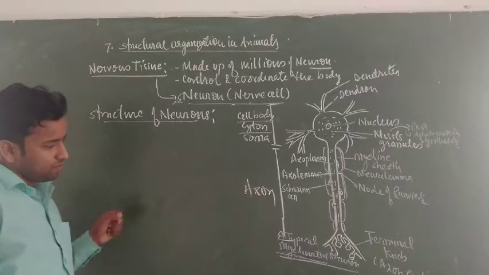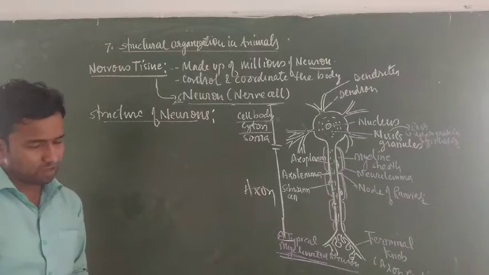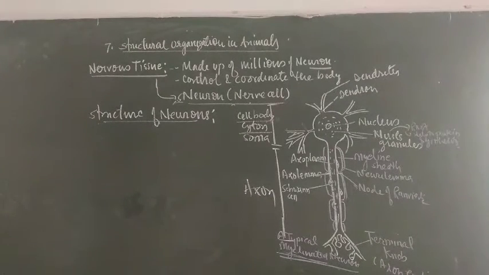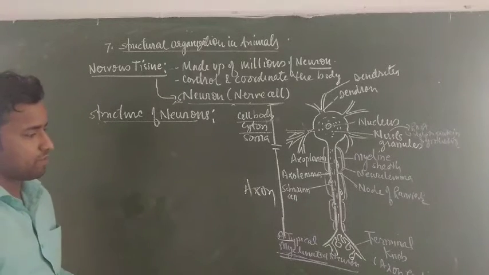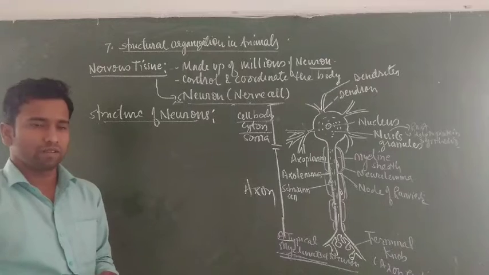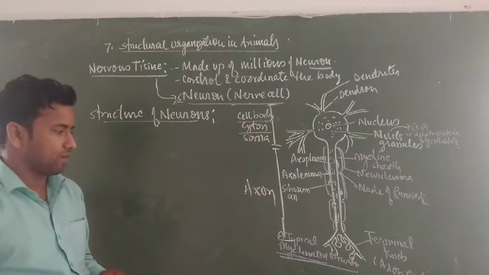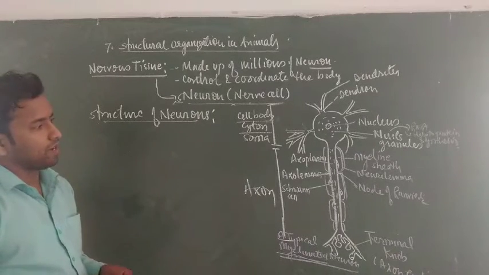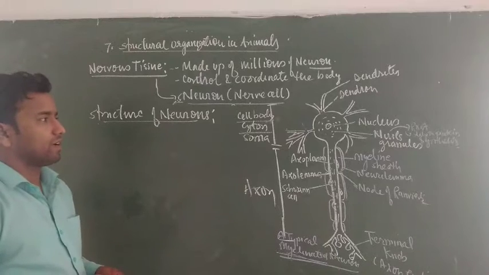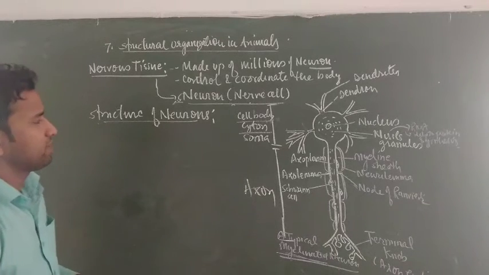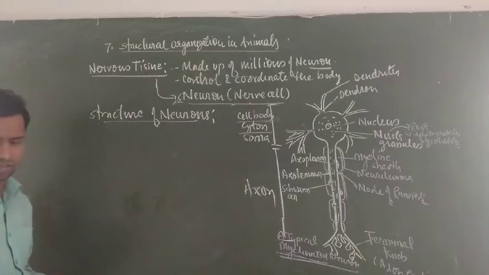This myelinated part is present in vertebrates only, and non-myelinated neurons are also present in some vertebrates, especially in the form of ganglia. The myelinated sheath is different from the non-myelinated. What the basic difference is, we'll discuss later, students.